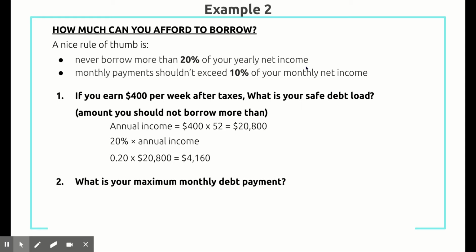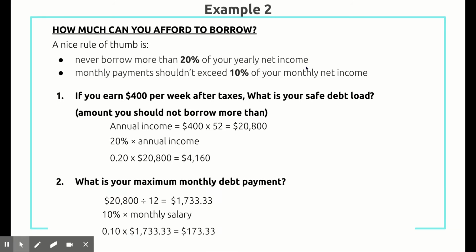Then what is your maximum monthly debt payment? We need to find out how much you make in a month. So 20,800 divided by 12 comes to 1,733.33. Of that amount, we should not pay more than 10%. So 10% of that monthly salary is 173.33. So when we're making payments back for our debt, we should not be paying more than 173.33.